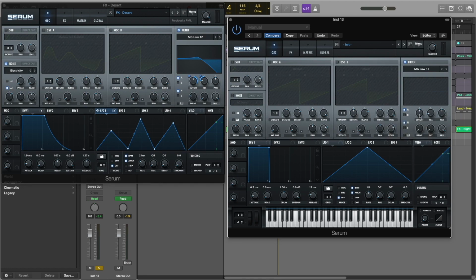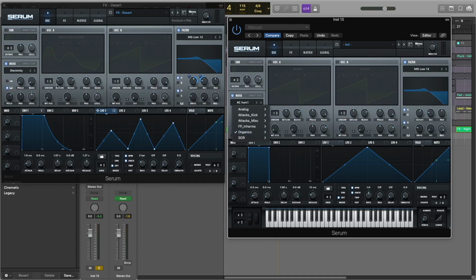Now let's just add some cutoff, some release, some resonance to 20%, some drive, and that's it for the filter cutoff. Now let's go to our main oscillator here, the noise oscillator. Let's turn the level to 50%.